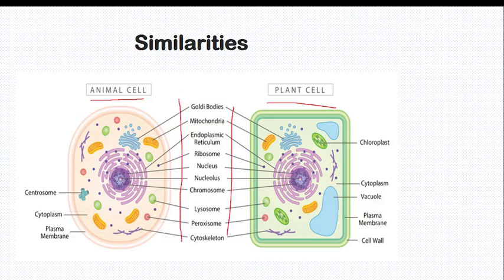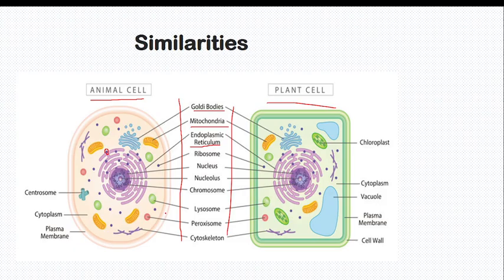Keep in mind, either plant or animal cell, they have Golgi body, they have mitochondria, all of them. They have endoplasmic reticulum, either rough or smooth. If there are dots, it is called rough. If there are no dots, it is called smooth. I think it is clear and understandable. This is rough endoplasmic reticulum. This is smooth endoplasmic reticulum because there is no ribosome.